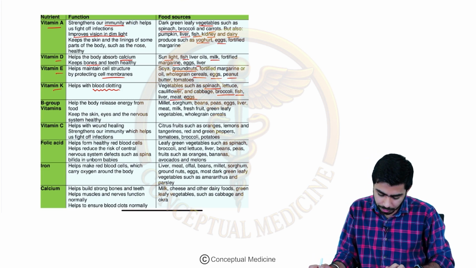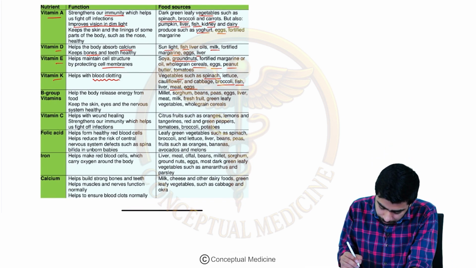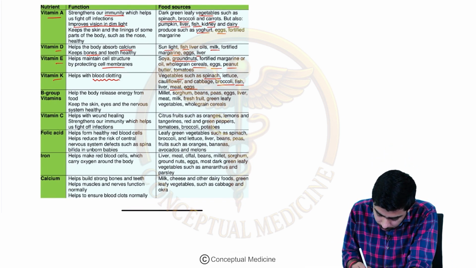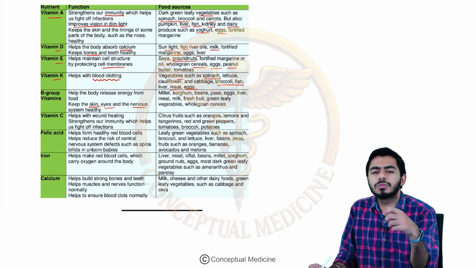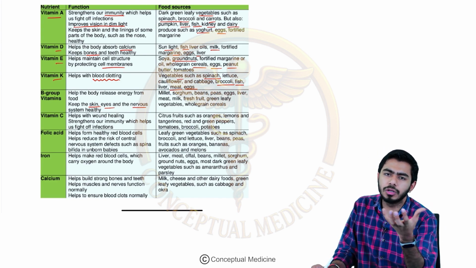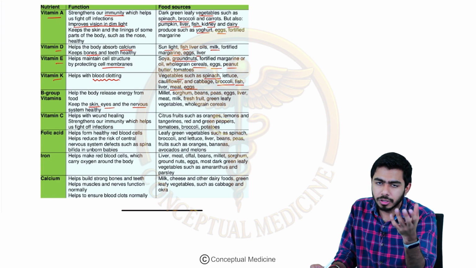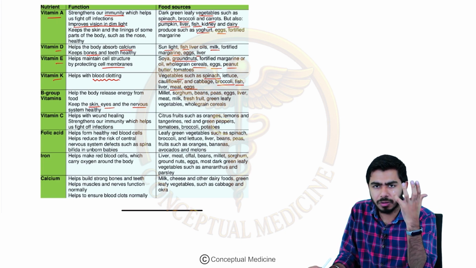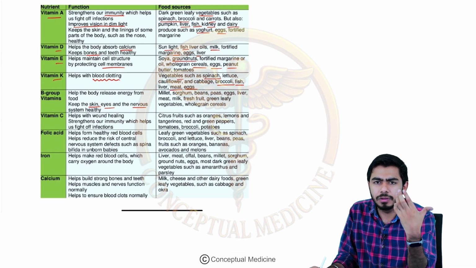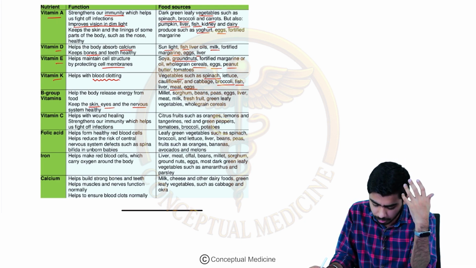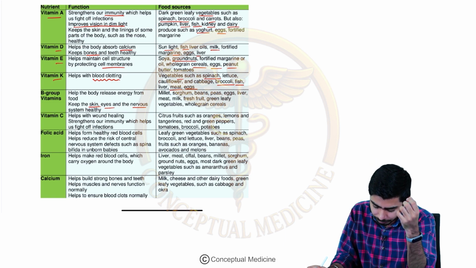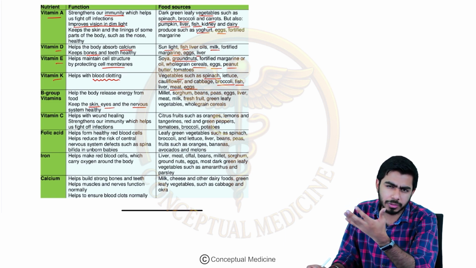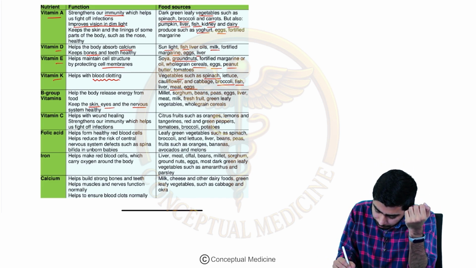If you talk about the B complex vitamins, the B group vitamins, they are important for skin health, eye health and the nervous system. For example, vitamin B12 deficiency can cause neurological complications, and we don't want that. B complex also has an important part in immunity. So we prescribe vitamin B complex for gaining immunity whenever a person is recovering from some kind of disease. So what are the sources, guys?